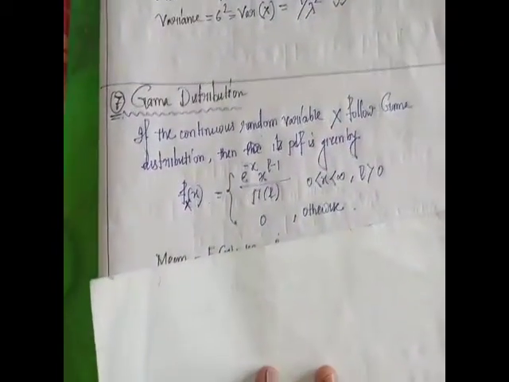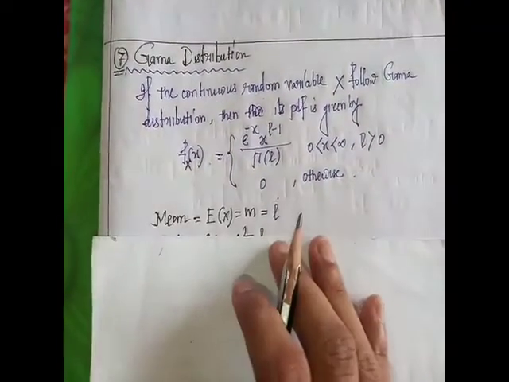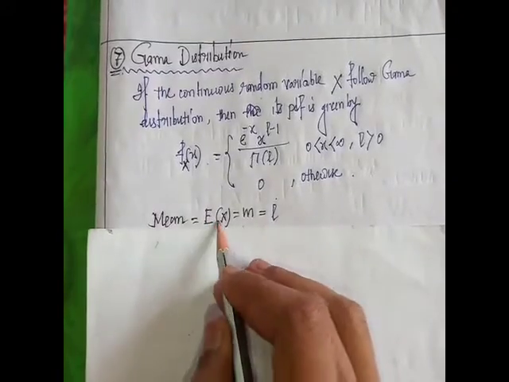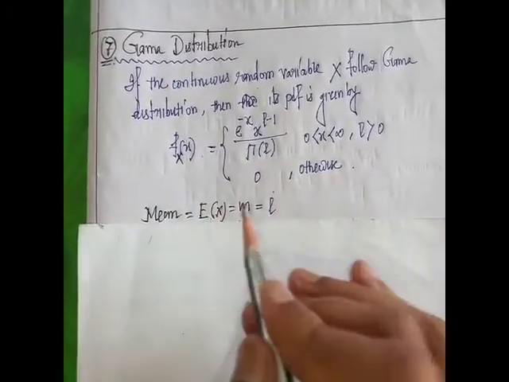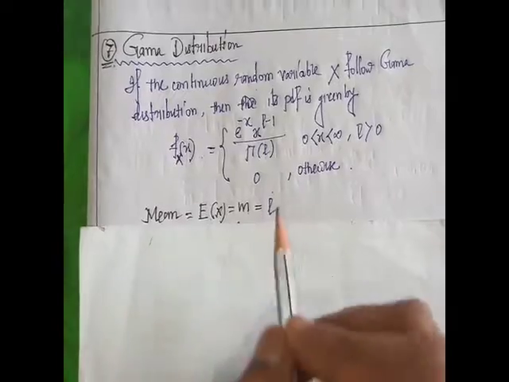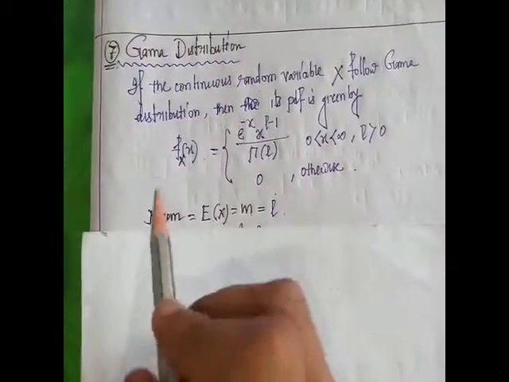If we calculate mean of gamma distribution, that is expectation of x, we get L. So L is the mean of gamma distribution.